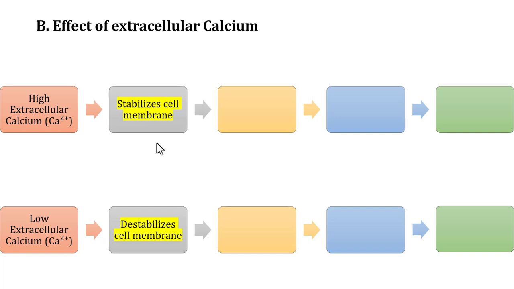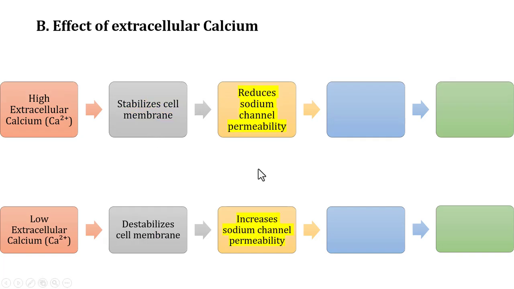Stabilization of cell membrane refers to, let us understand it this way, okay? Stabilization of cell membrane refers to tightness of cell membrane, where the permeability of these channels reduces, right? Whenever there is high calcium levels, cell membrane becomes tight. In other words, there's increased stabilization of the cell membrane, which reduces the sodium channel permeability.